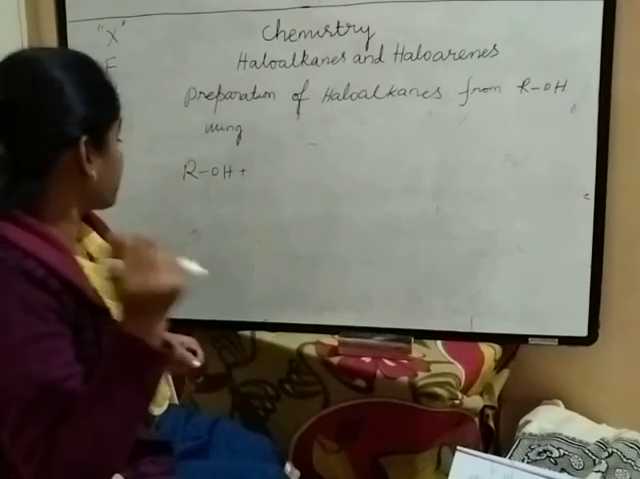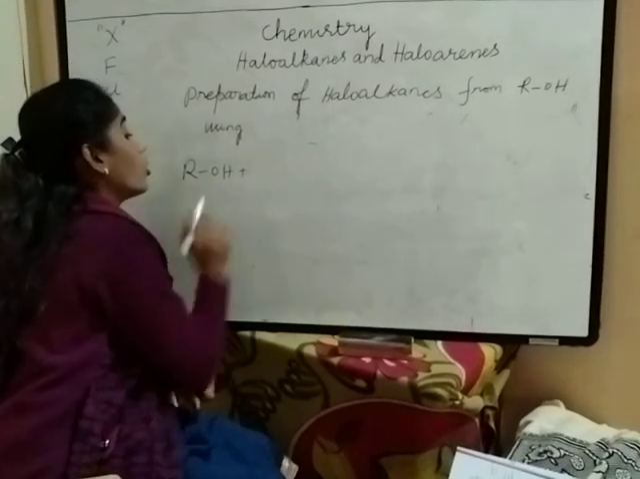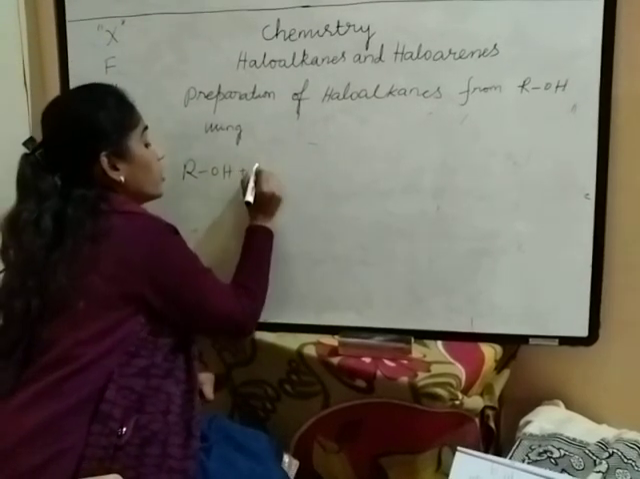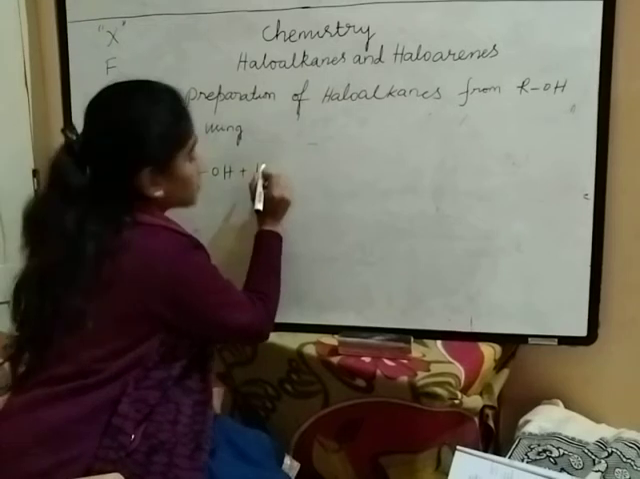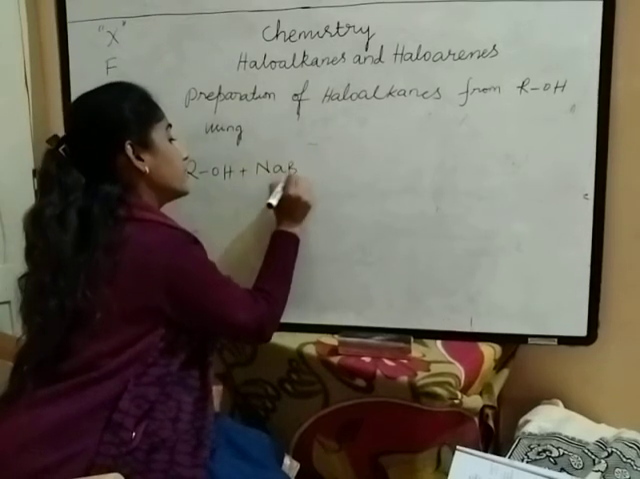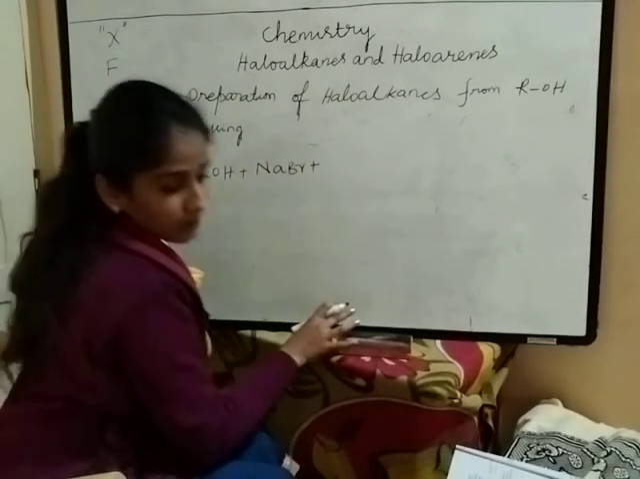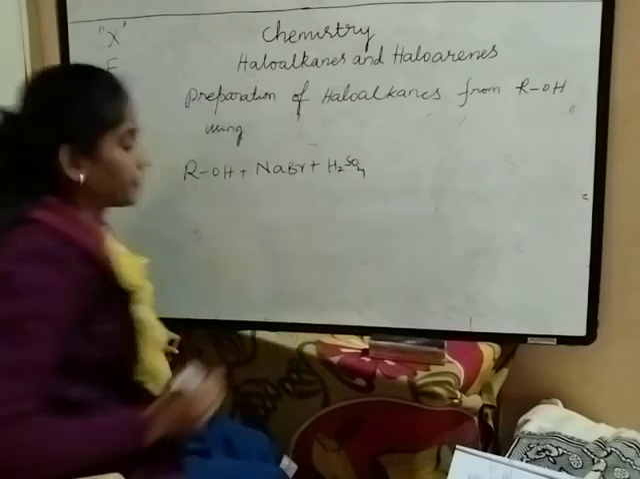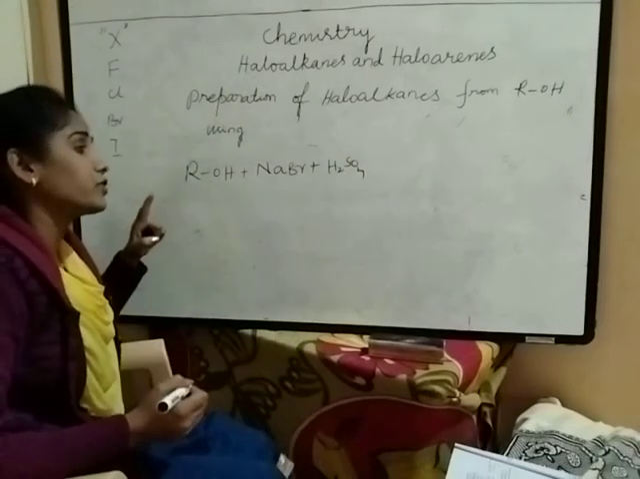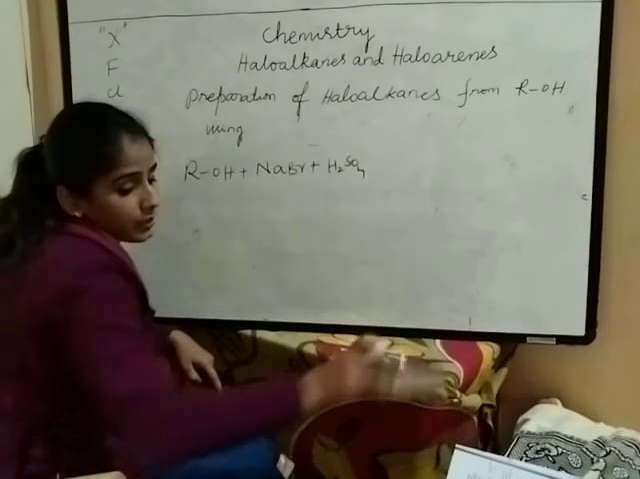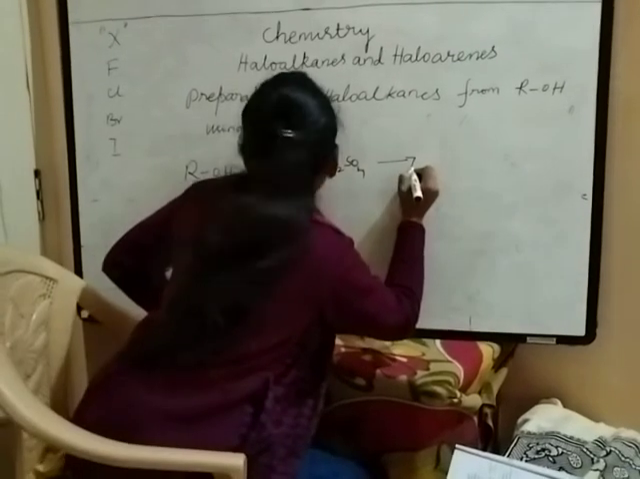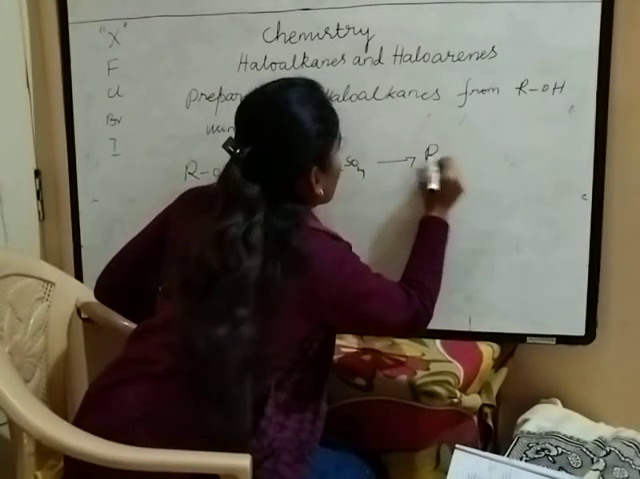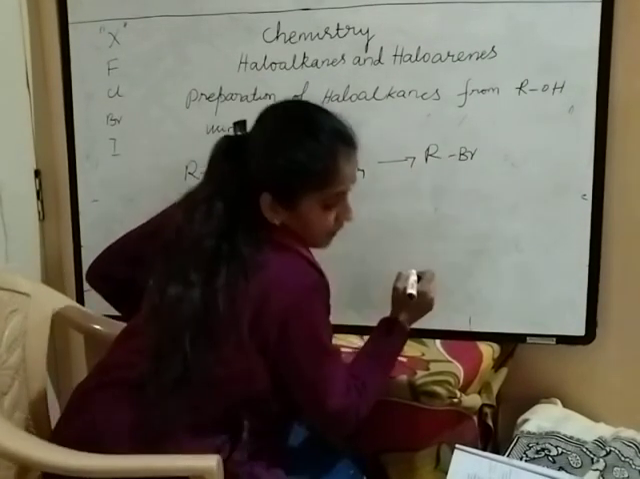So alkyl bromides can be prepared by treating an alcohol with sodium bromide plus concentrated H2SO4, or sulfuric acid. Alcohols, when treated with sodium bromide and concentrated H2SO4, give rise to RBr. This is alkyl bromides, right?